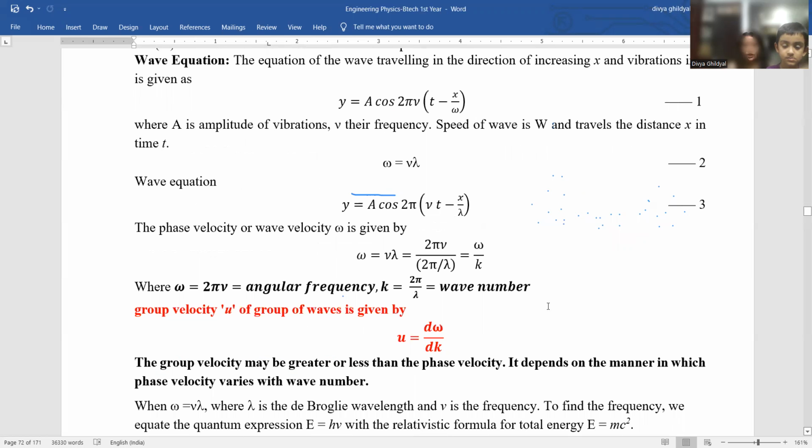First, what we will do, we will derive a general wave equation to understand this matter wave further, because we first need to understand two terms, group velocity and phase velocity.